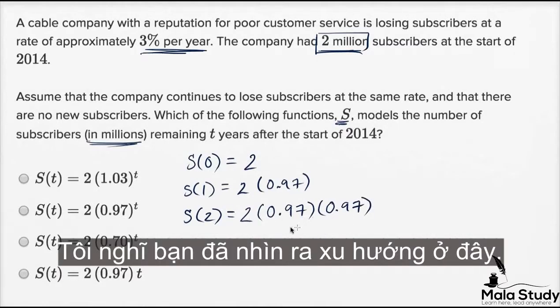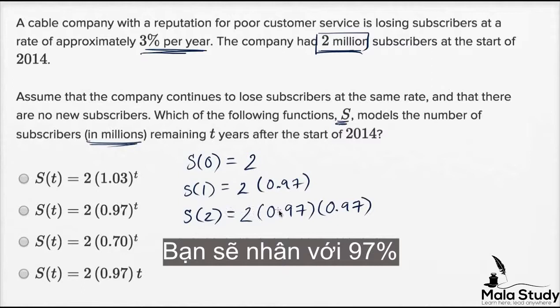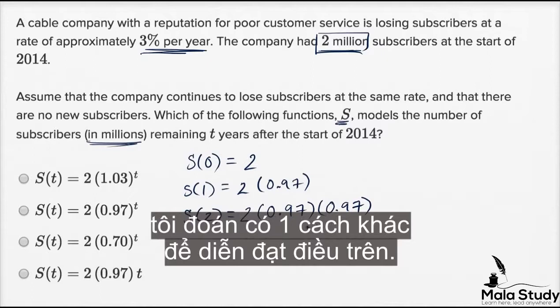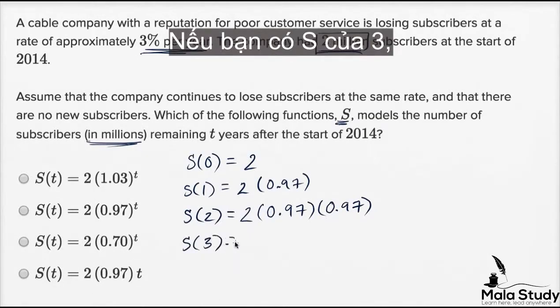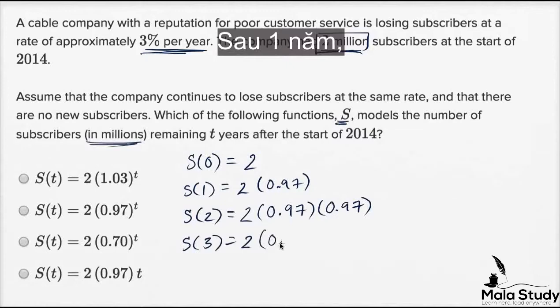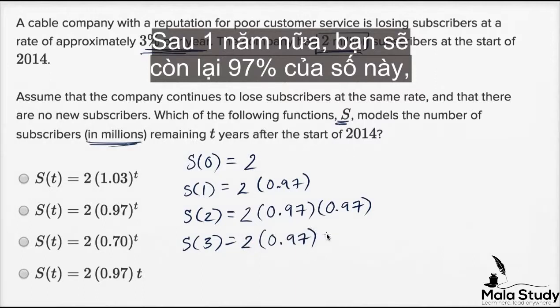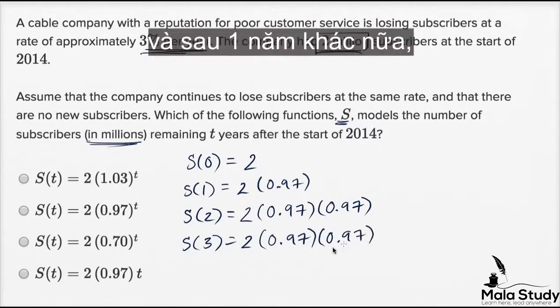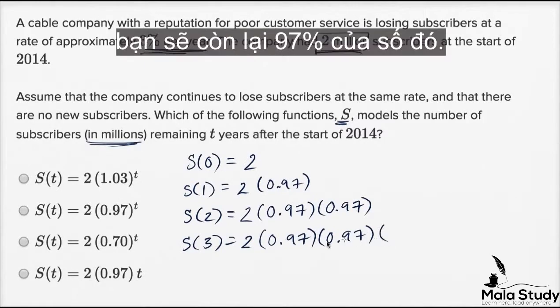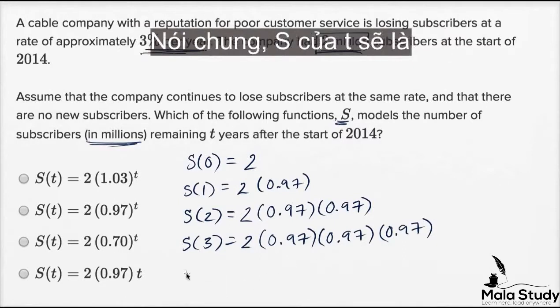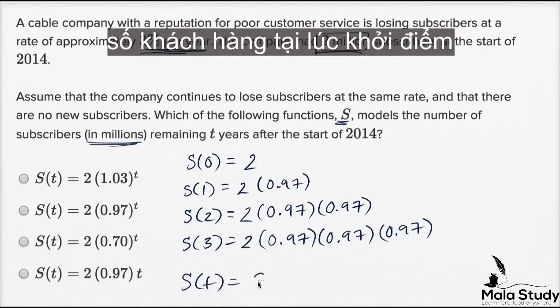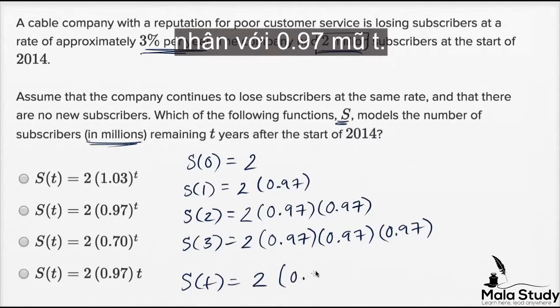So I think you see the trend. You're going to multiply by 97% as many times as T, I guess is another way to think about it. If you say S of 3, you started with 2 million subscribers. After 1 year, you retain 97% of them. After another year, you're going to retain 97% of this. And after another year, at T equals 3, you're going to retain 97% of that. So in general, S of T is going to be what you started with times 0.97 to the Tth power.